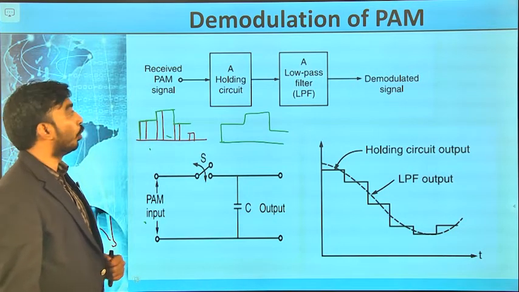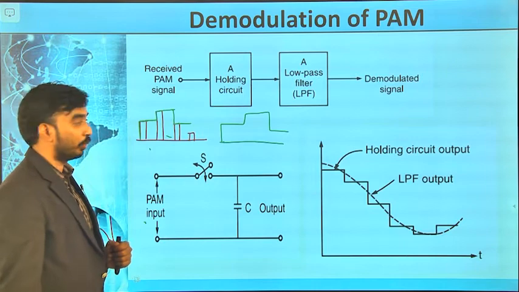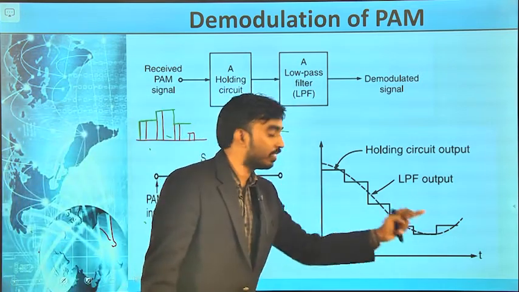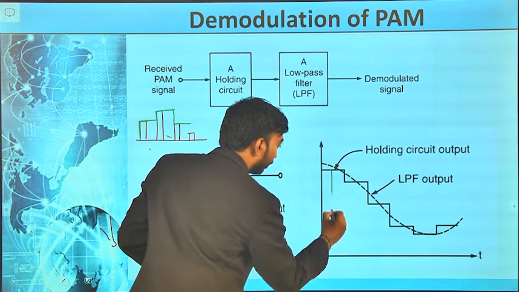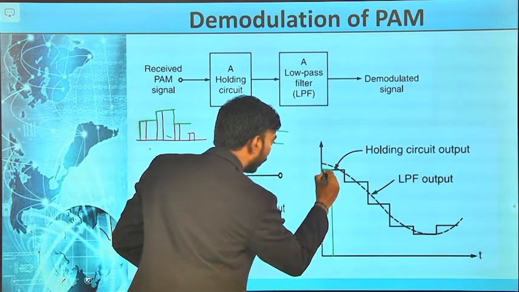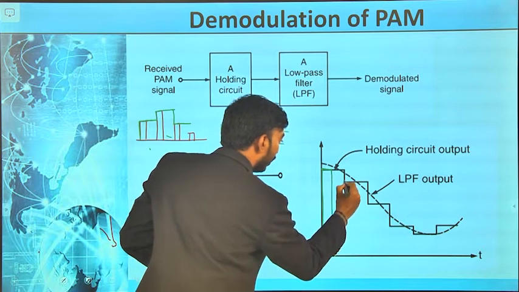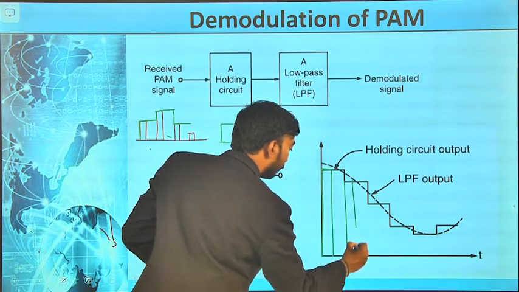Now, this is the kind of output I am going to get after the sample and hold circuit, or simply a holding circuit. Now, this is the kind of pulses I will get, but the real PAM signal is the green color indicates the PAM signal.